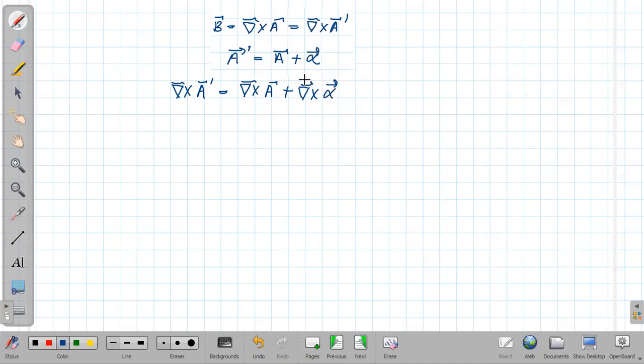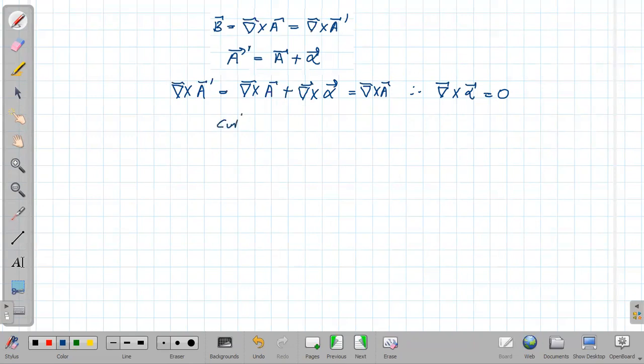Now del cross A and del cross A prime must be the same, so this must be equal to del cross A. Therefore del cross alpha must be 0. This says that alpha must be the gradient of some scalar quantity, because we know that the curl of a gradient is always 0.